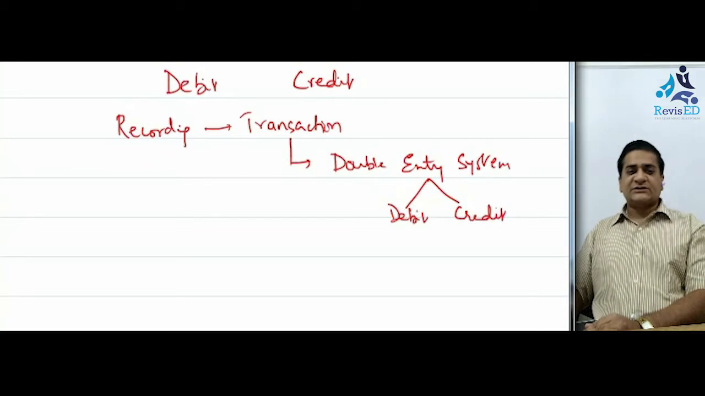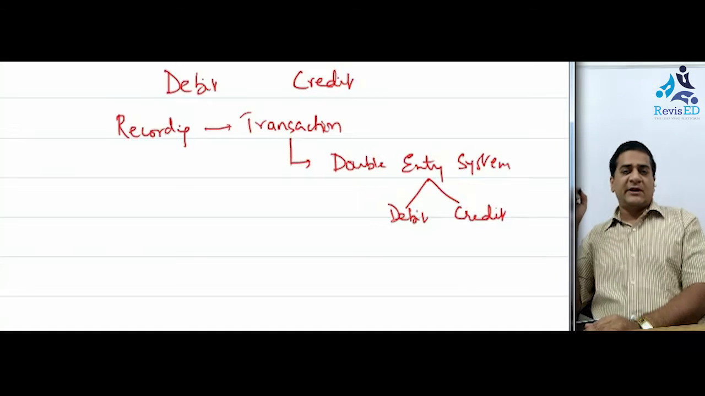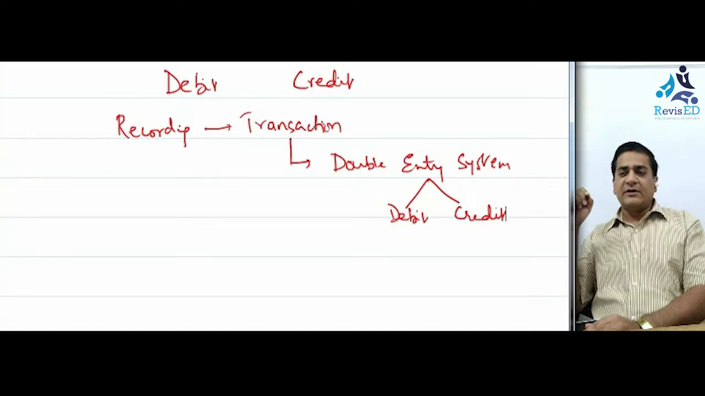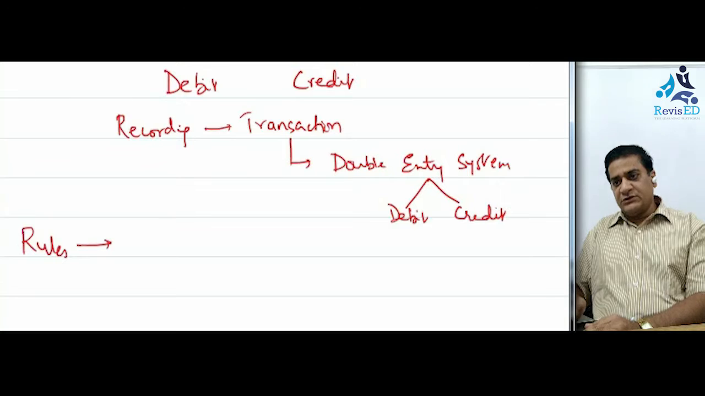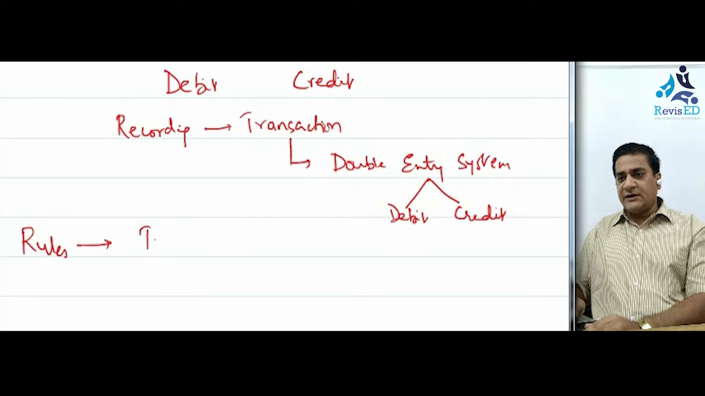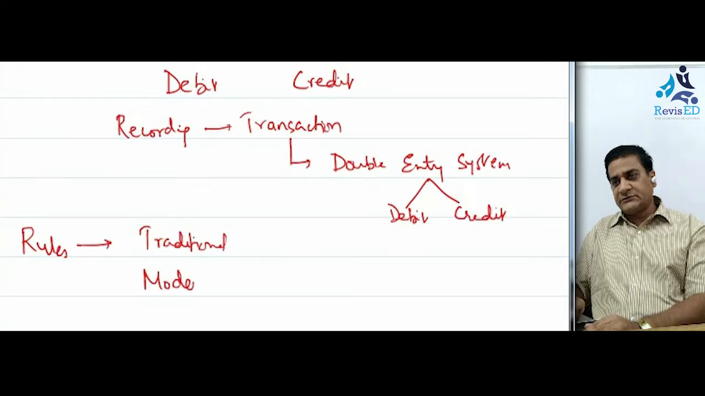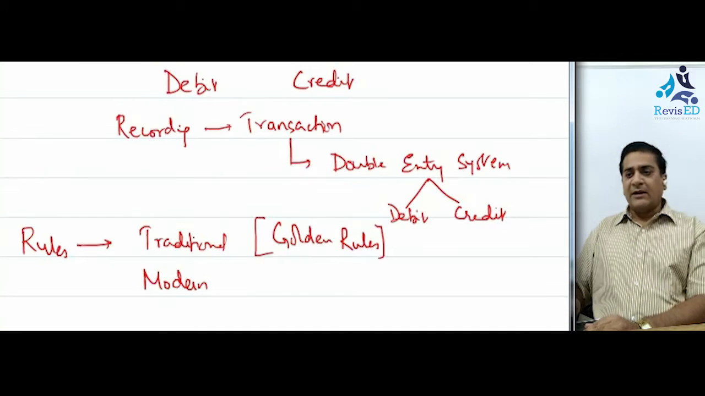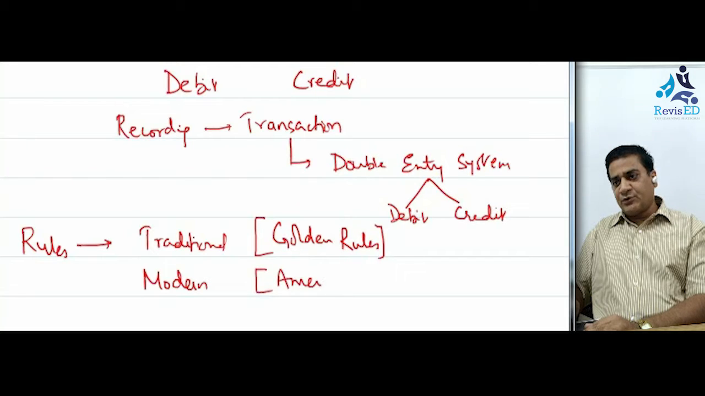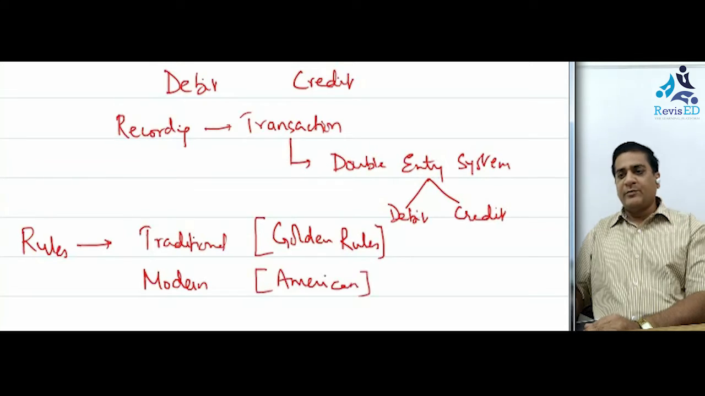Now what would be the rules as to which account is to be debited or which account is to be credited? We will be discussing that in today's session. When we talk about the rules of debit and credit, rules can be either the traditional rules or the modern rules. Traditional rules are also called the golden rules of accounting, which we would be discussing in this session. And the modern approach, or the American approach, we would be discussing in our next session.